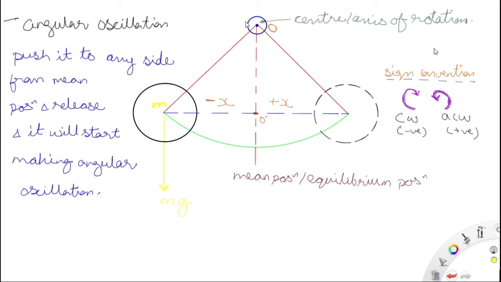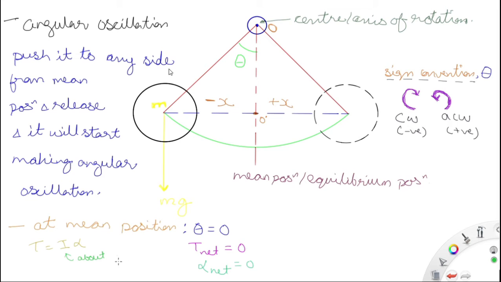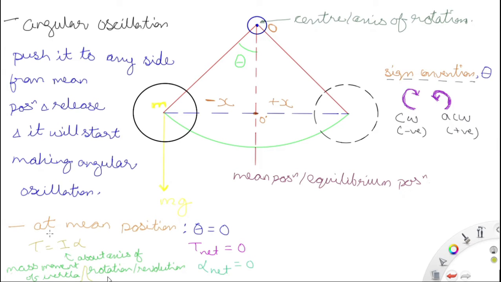So the string is attached to that body having mass m, and the other end is hinged. So this is the hinge support. In hinge support you can rotate about the hinge point. This is the hinge support, or the pin support. The pin support is known as hinge support. So this is the hinge support or the center or axis of rotation.